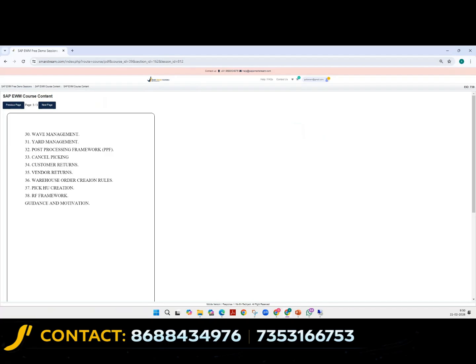Any questions, anyone? Yes, Srini Varaprasad this side. I can see most of the content of the EWM is covered in WM also, correct? So what is the difference from WM to EWM?